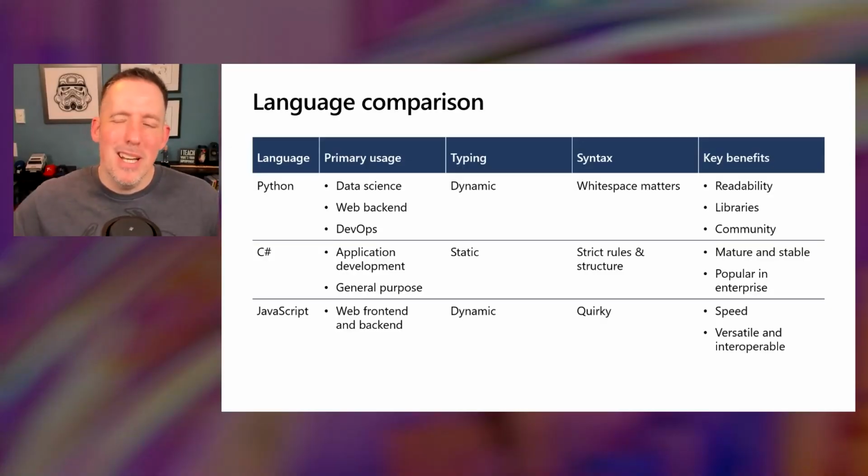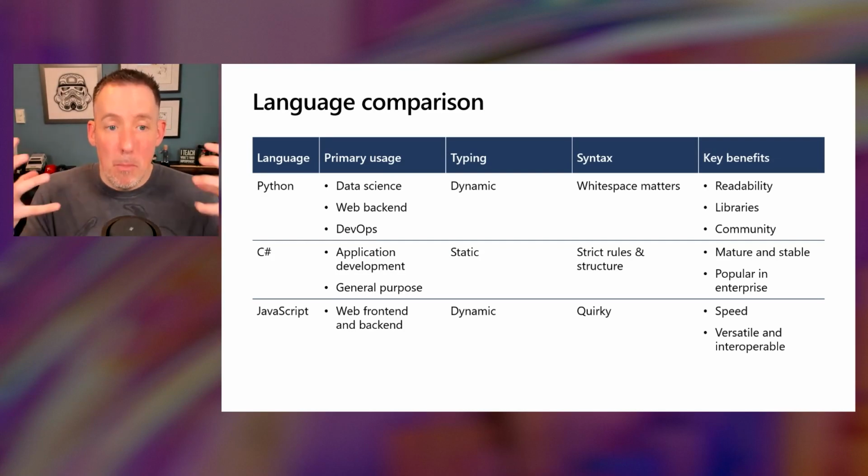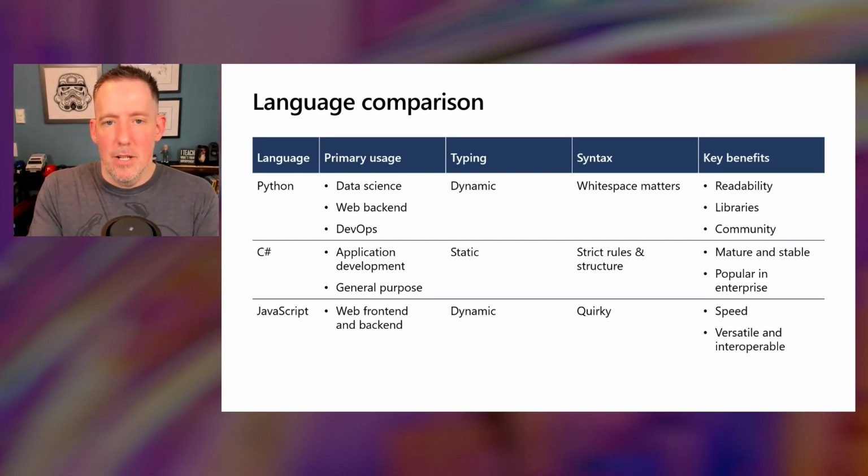Now, to break down those languages one more time and do a little bit of a compare and contrast here. What you're going to notice is each one of these languages will have different features and different functionalities built around it. And you're also going to notice that each of these programming languages is going to have a best case primary usage.